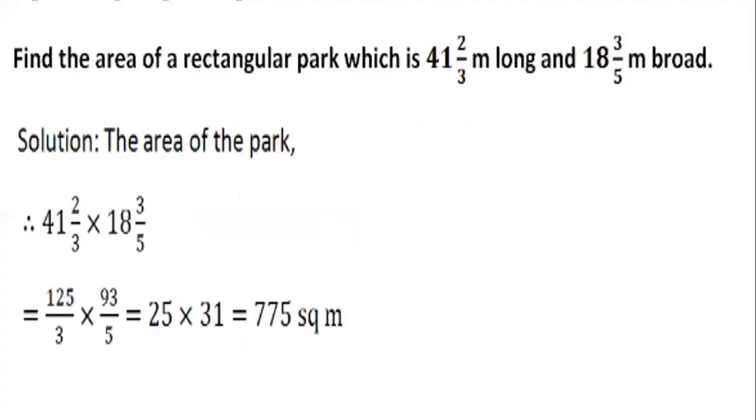See, we will write: the area of a rectangular park is length multiplied by breadth. We'll convert them, we'll multiply, we'll cancel out. You can see 3 and 93 get cancelled with each other, 125 and 5 get cancelled with each other. We get 775 square meters.